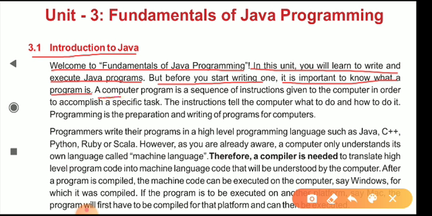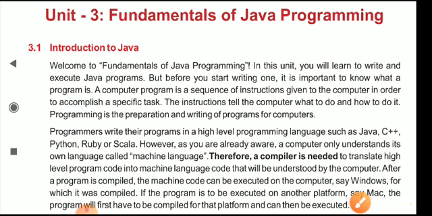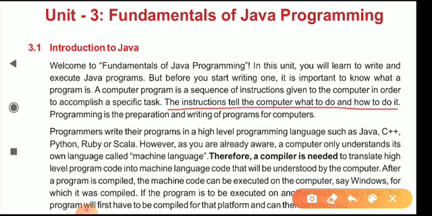A computer program is a sequence of instructions given to the computer in order to accomplish a specific task. So for completing a specific task, you need to give a set of instructions that we call a program. The instructions tell the computer what to do and how to do it.